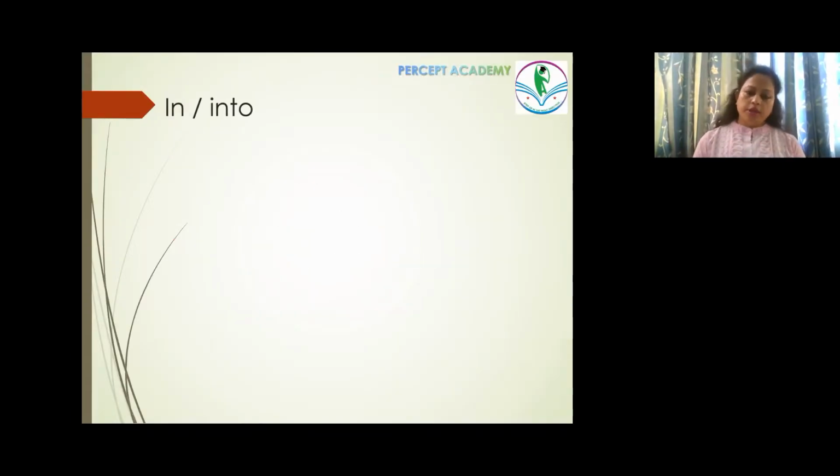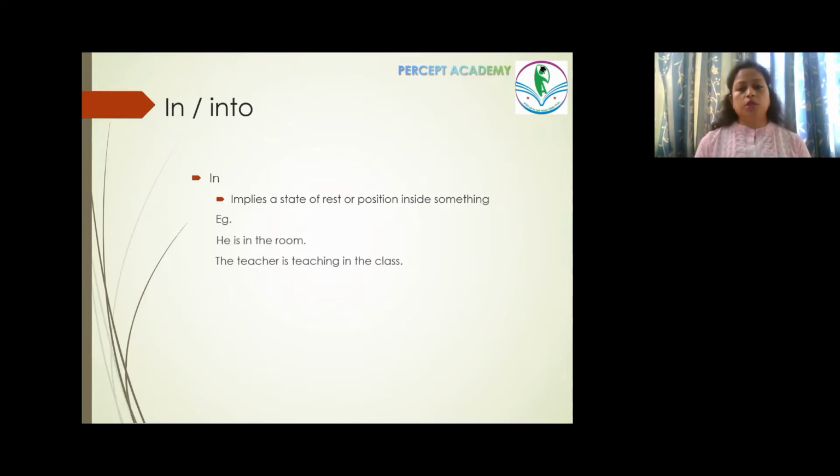Next is in and into. Again, we can differentiate simply just as we did between on and upon. In refers to things at rest, whereas into is moving towards the inside of something. So in implies a state of rest or position inside something, which is already there, already inside. He is in the room, or the teacher is teaching in the class.